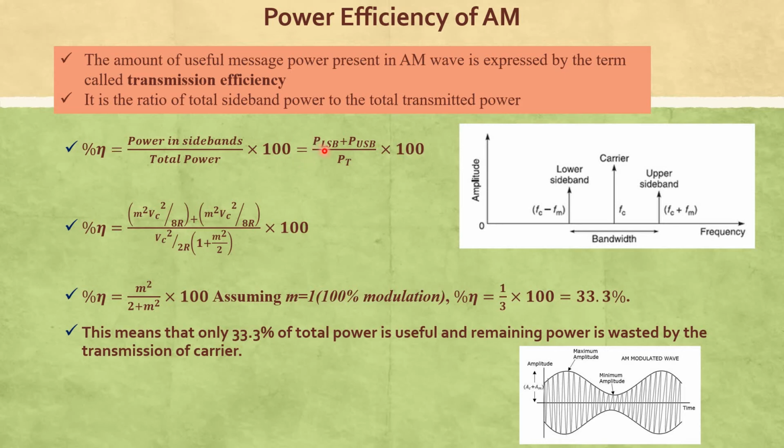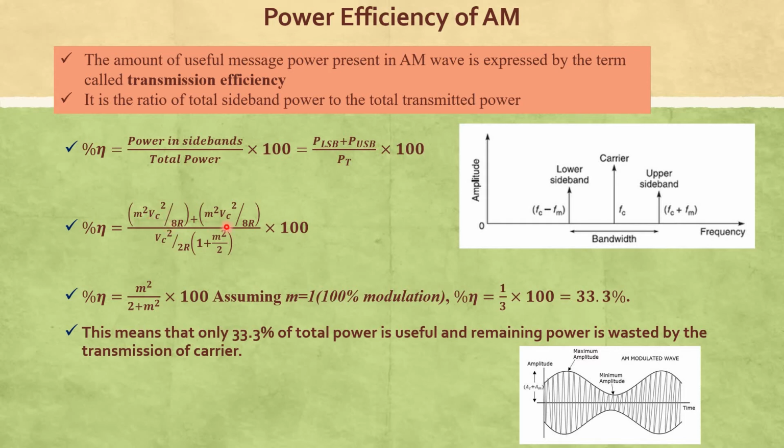So the lower sideband power plus upper sideband power, divided by total power, multiplied by 100. You know the equations for the lower and upper sideband power. The lower sideband power is m square Vc square divided by 8r.